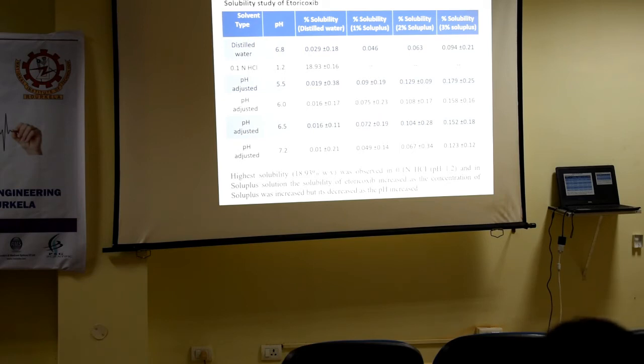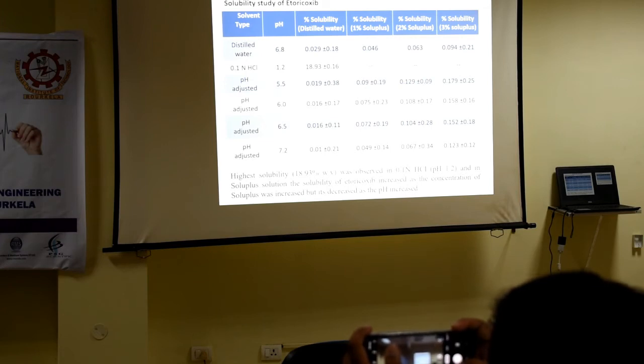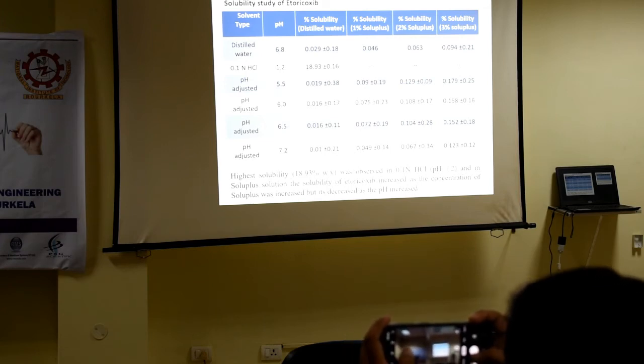Then this is the solubility in HCl. Then at different pH we got this solubility. The pH of distilled water was also adjusted, and all of these are Soluplus concentrations. We found out the solubility. Here we can observe that the highest solubility is in HCl, and as the Soluplus concentration is increased, the solubility also increased.